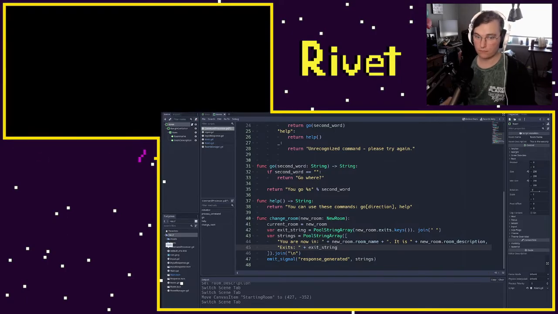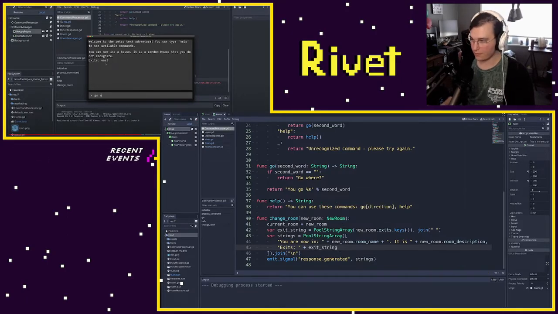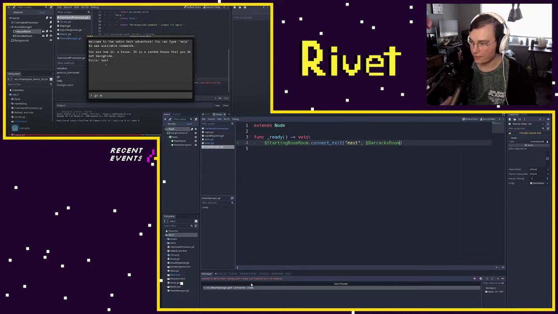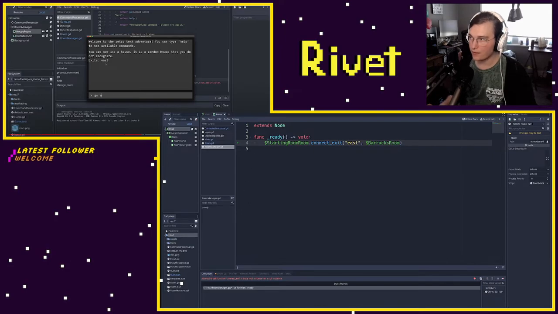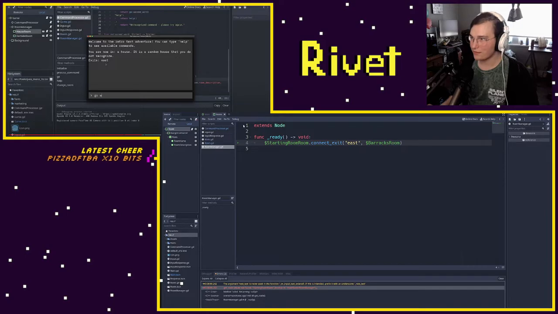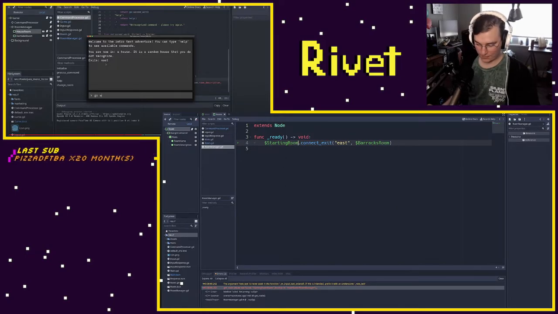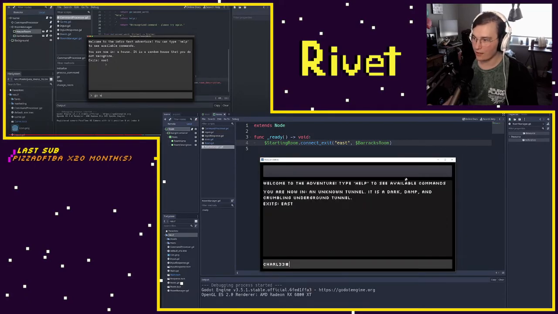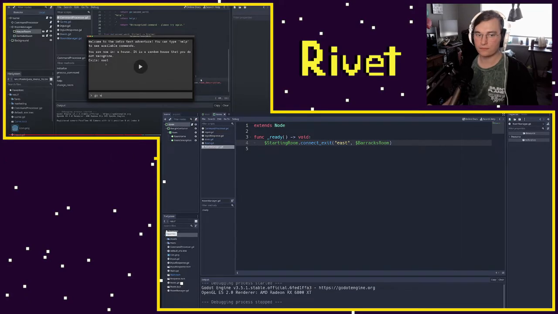And we're not currently wired up, so if I go... Interesting. Oh, wait. Attempt to call function connect exit in base null instance on a null instance. Starting room. Oh, okay. That's where I messed up. There we are. Go west or go east, nothing happens. But you're seeing that we can now output the actual exits that the room we're in has.